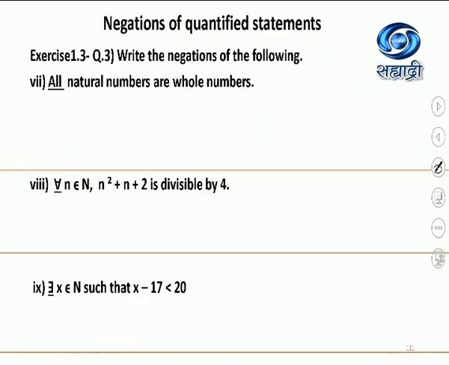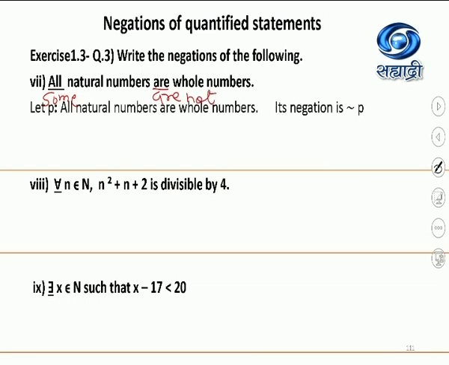Similar examples are there. All natural numbers are whole numbers. You can give me quickly the answer. All will be replaced by some and are will become are not. That's all. Nothing more to discuss or to explain. All natural numbers are whole numbers. Its negation is negation P: Some natural numbers are not whole numbers. Writing the negation of the quantified statements comparatively is very, very easy.